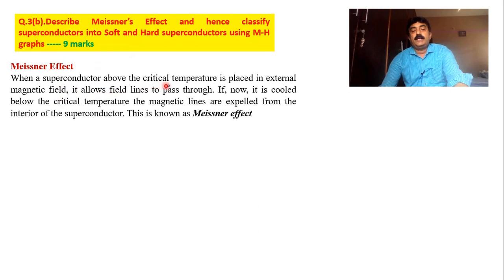When a superconductor above the critical temperature is placed in the external magnetic field, it allows field lines to pass through. If now it is cooled and the temperature is reduced below the critical temperature, magnetic lines are expelled, thrown out, kicked out from the substance. This is known as Meissner effect. So the Meissner effect question is answered.